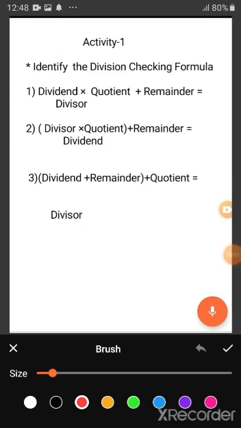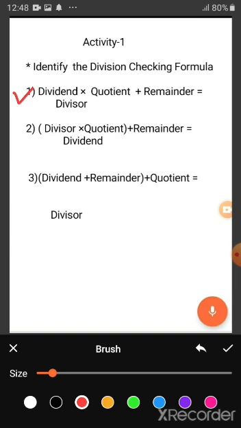Now student, this is activity number 1. In activity number 1, we identify the correct formula which we apply to check our division. Number 1: dividend into quotient plus remainder is equal to divisor. Number 2: divisor into quotient plus remainder is equal to dividend.